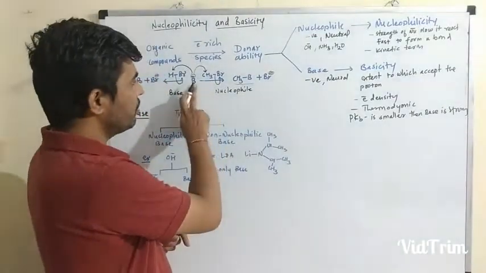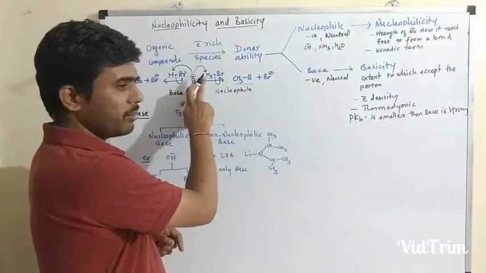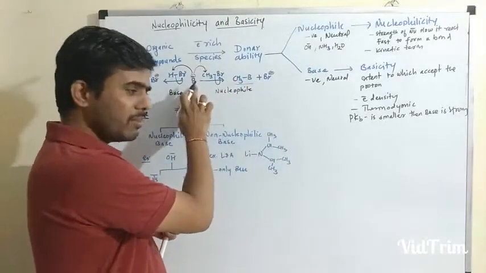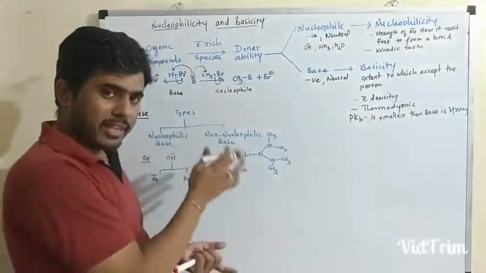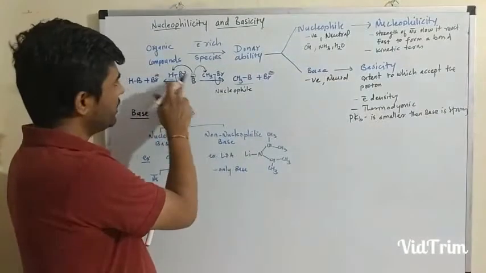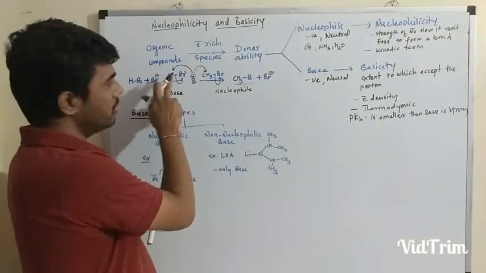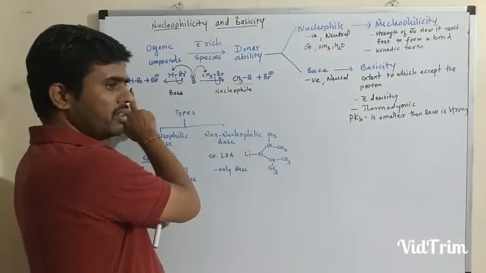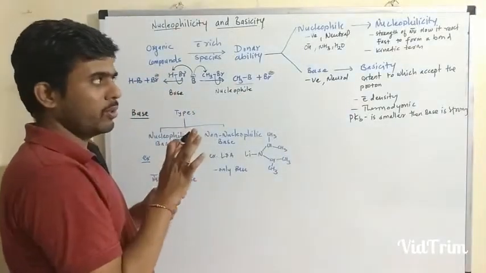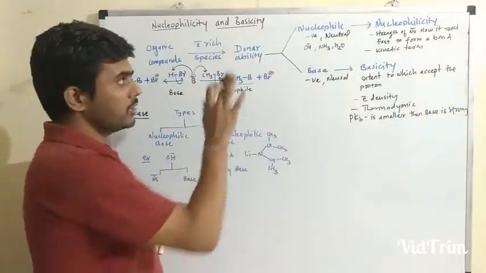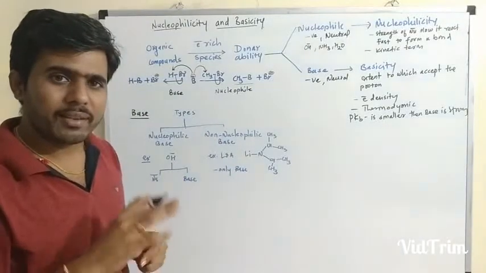Similarly, this B minus donates electrons to this carbon and forms a chemical bond, so B minus acts as a nucleophile. Here B donates an electron pair to the H plus ion, forming a bond between H and B, so it is also a Lewis base. So according to the Lewis concept, nucleophiles act as Lewis bases.